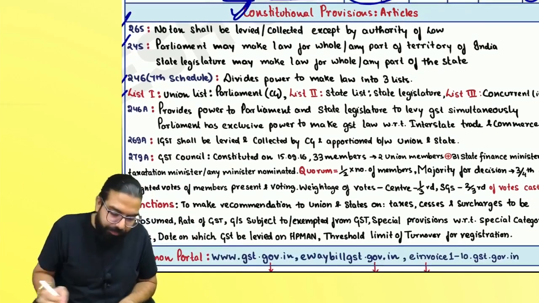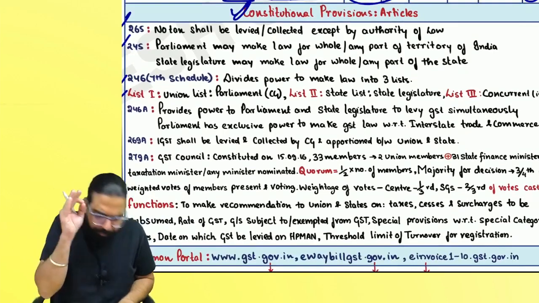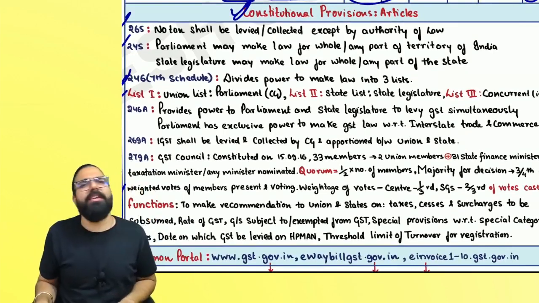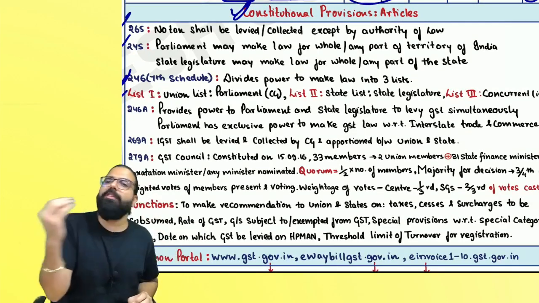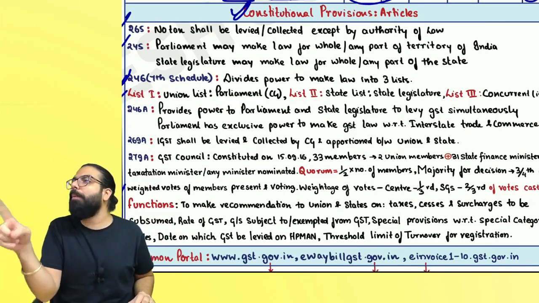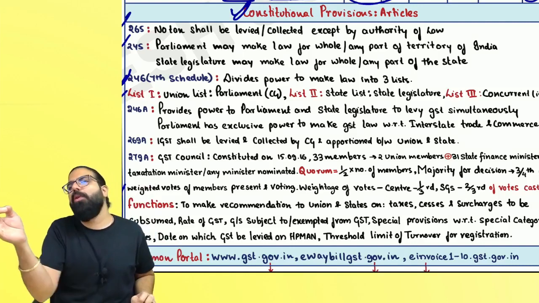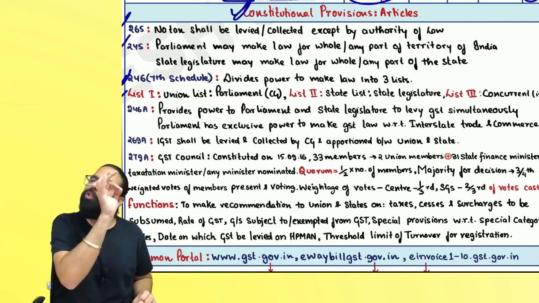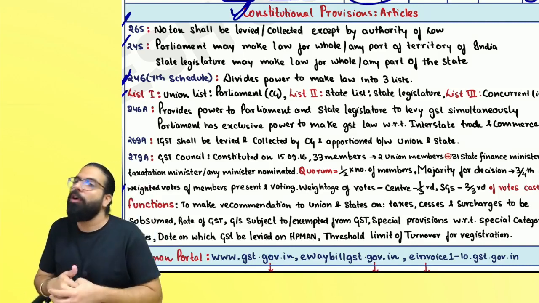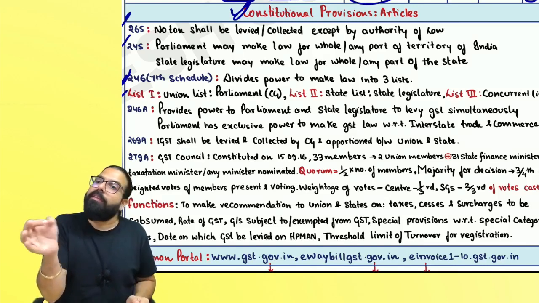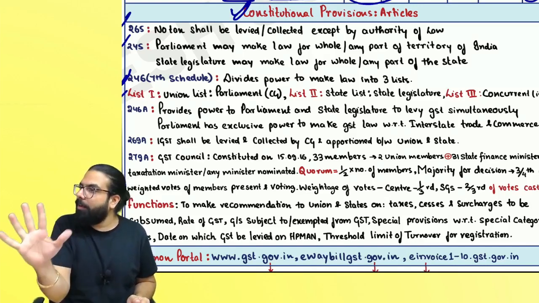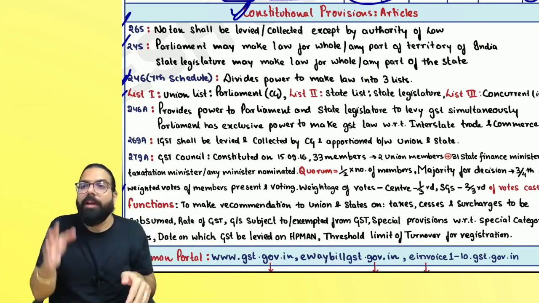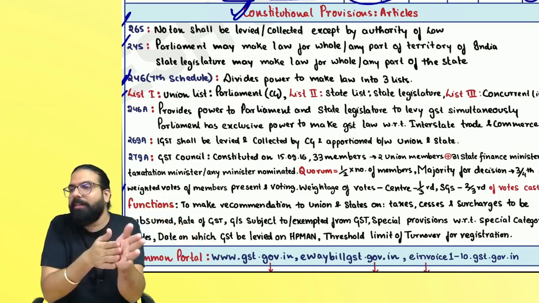Yes, everyone? Basically, here, Article 246 and the 7th Schedule, the government went ahead and created the Union List, State List, and Concurrent List. Whatever entries are in the Union List, who can make the law? Basically, the central government will propose the law and get it passed through Parliament. So Parliament makes the law. The second is the State List, where the state legislature makes the law, and the last is the Concurrent List. The central government and state government together make the law.